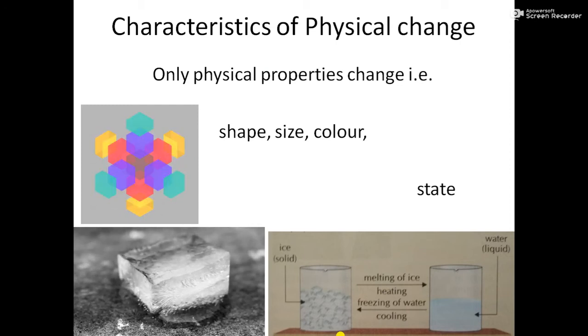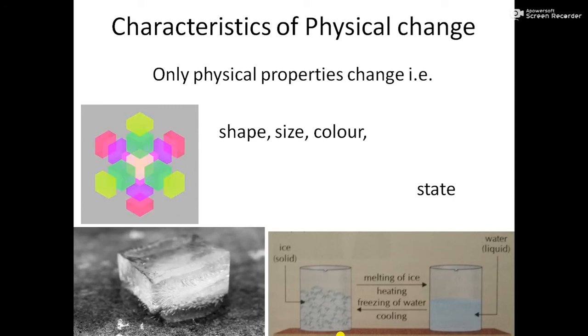We know that the properties such as shape, size, color and state of a substance are called the physical properties. So what are physical changes? A change in which only the physical property of any substance gets changed, and no new substance forms, is called a physical change. With the help of the given activities, let us know clearly what physical changes are and what the characteristics of physical changes are.